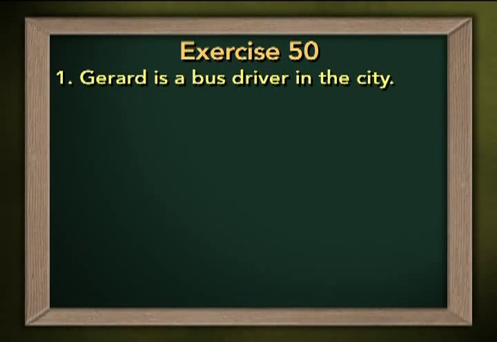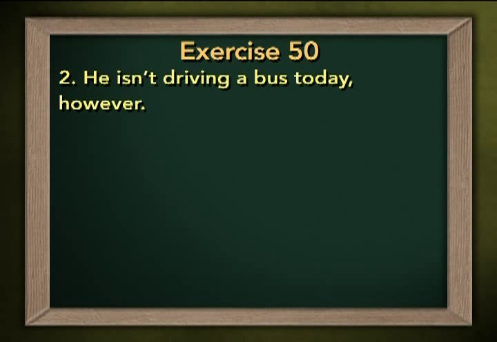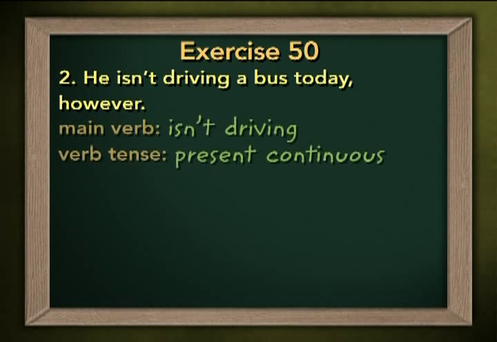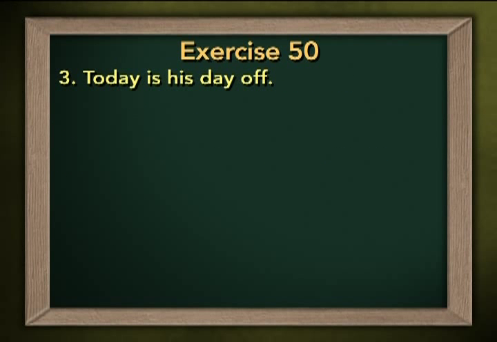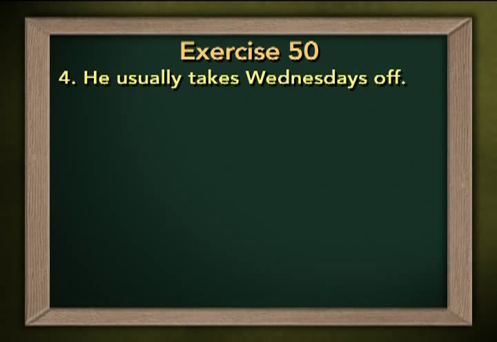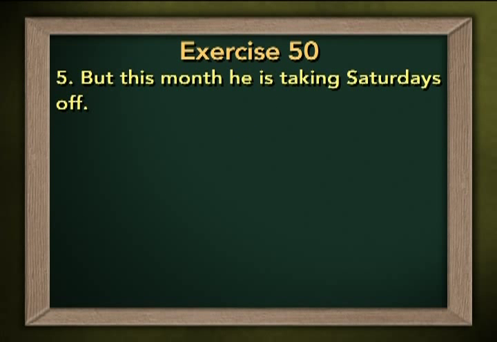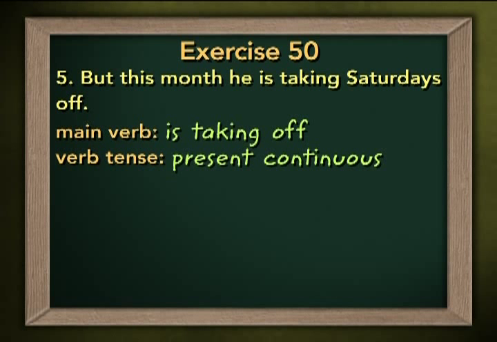Okay, let's review that exercise. You saw Gerard is a bus driver in the city. Main verb is, present tense. He isn't driving a bus today, however. Isn't driving, present continuous tense. Today is his day off. Main verb is, present. He usually takes Wednesdays off. Takes off, present tense. But this month he is taking Saturdays off. Is taking off, present continuous tense.